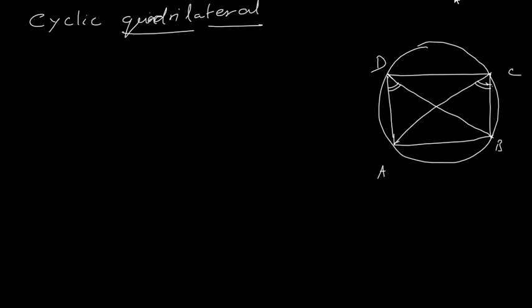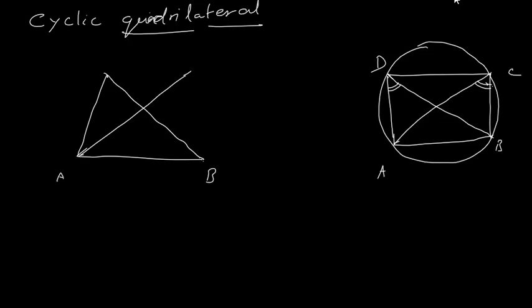So conversely I can say that if two angles on the same side of a chord are equal in measure, are congruent, then those four points, means the two points A and B and the remaining two points C and D, they are all cyclic.